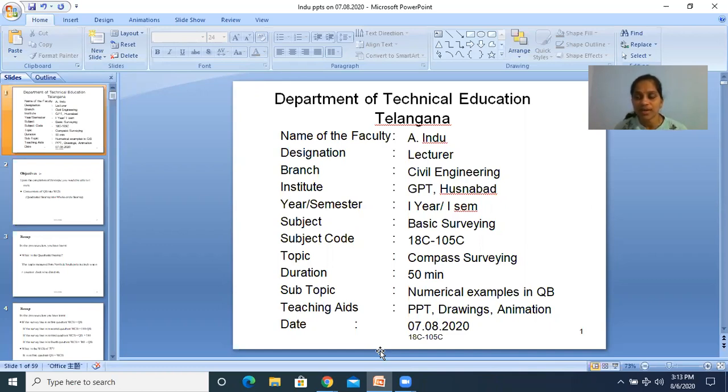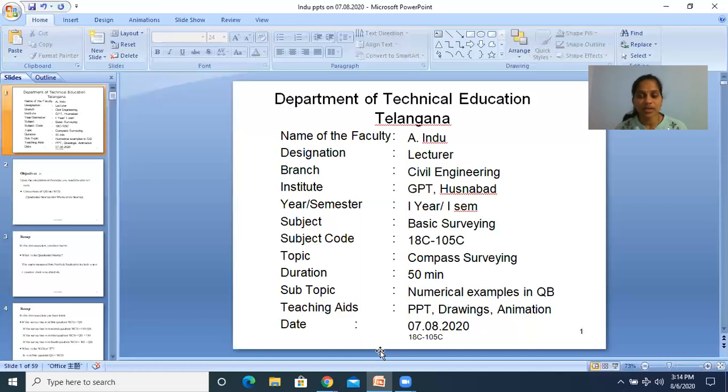That is the quadrantal bearing. In quadrantal bearing, we measure the angles in the clockwise and anti-clockwise direction from the south pole or north pole, whichever is nearer to our survey line.